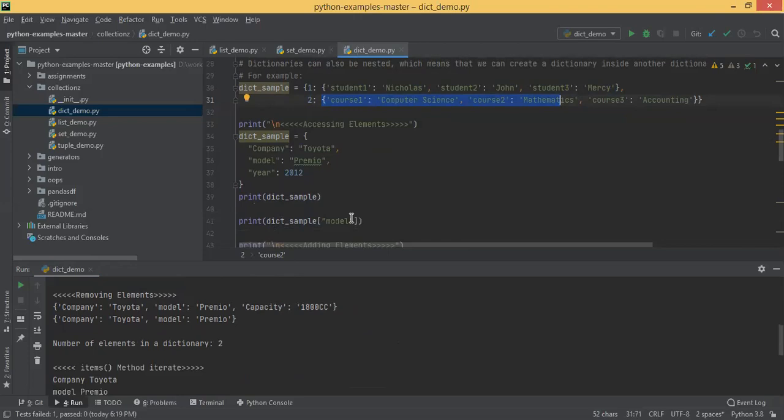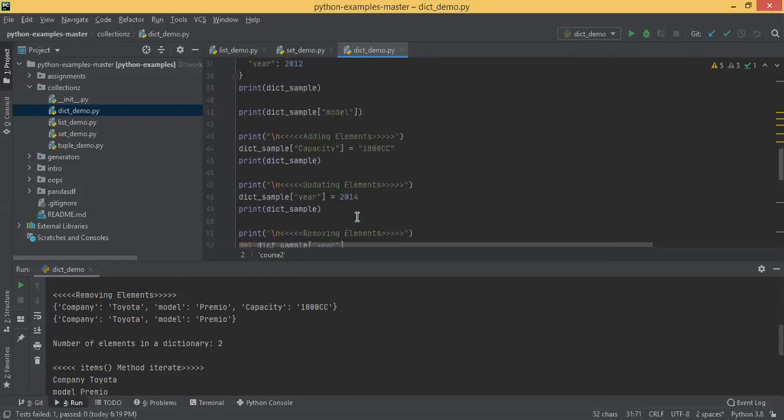Okay, how are you accessing the elements of a list? Within square brackets, you mention the index, but here there is no such index concept. Rather, you have to access the elements through the key. Okay, dict sample of model. Okay, like that. Dict sample capacity.